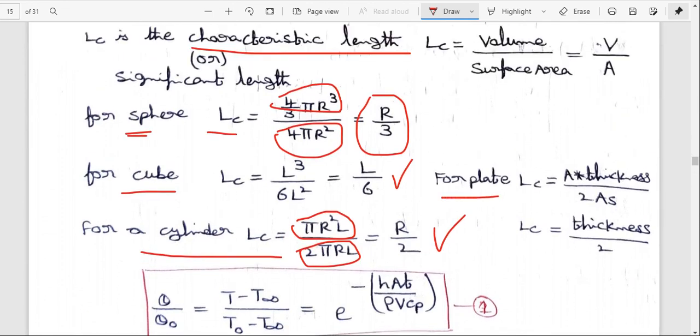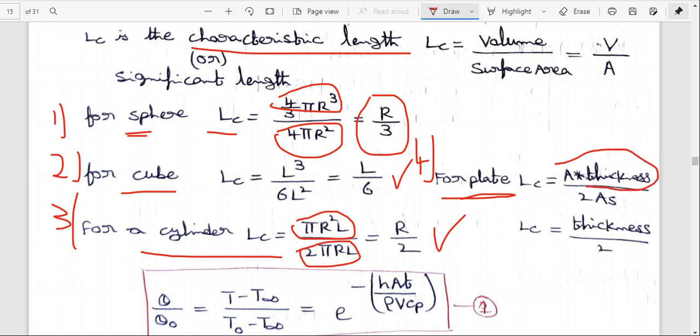So for the plate, this is the first one, this is the second one, this is the third one, and this is the fourth one. For the plate, LC is equal to area into thickness, which is the volume, by 2 into A. The surface area gets cancelled.